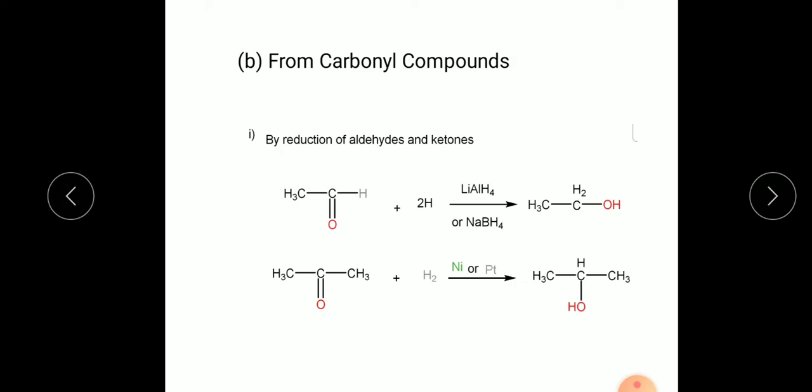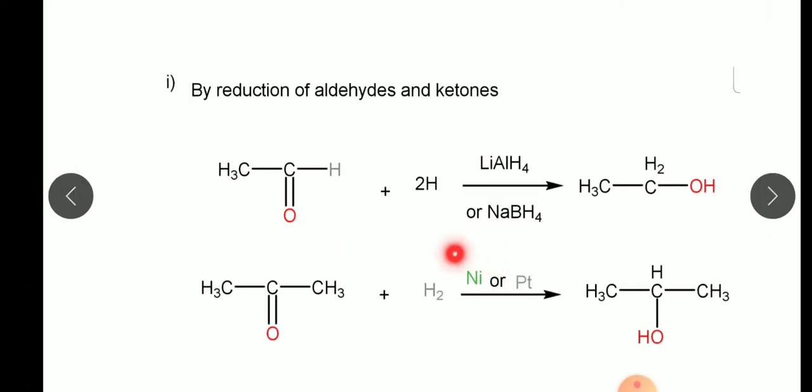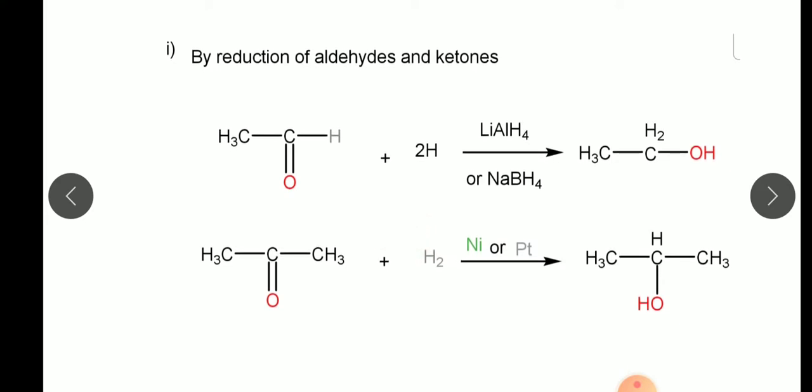Then next is from carbonyl compounds. Carbonyl compounds are the ones which possess a C double bond O. So compounds having C double bond O are known as carbonyl compounds, and there are three methods from which we can prepare alcohol from carbonyl compounds. Let's see the first one. Out of the three, the first one is by reduction of aldehydes and ketones.